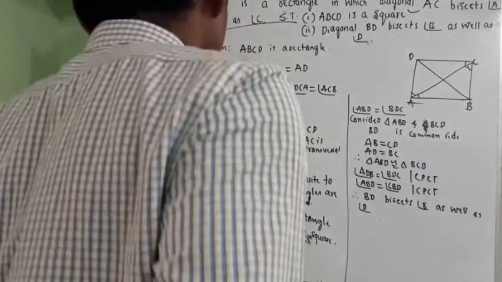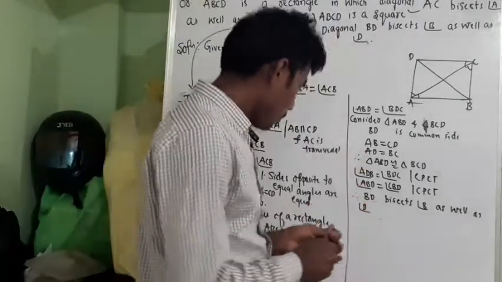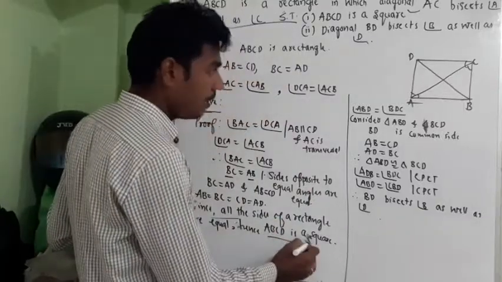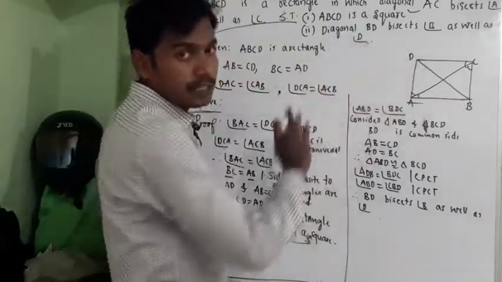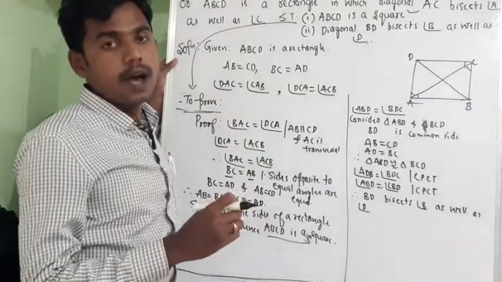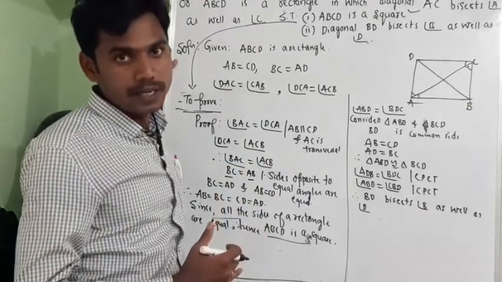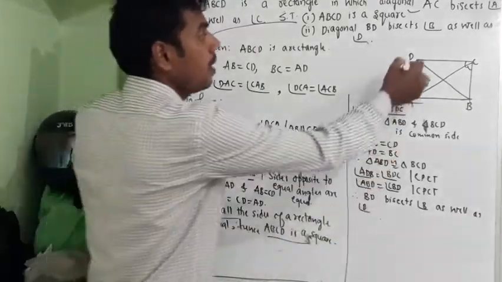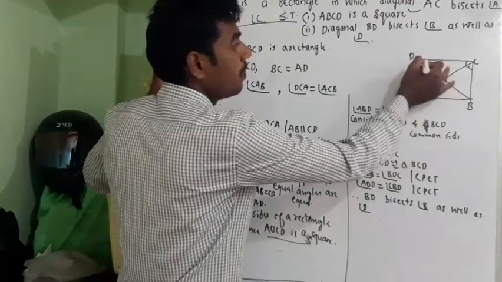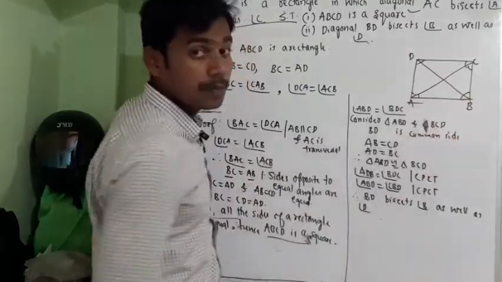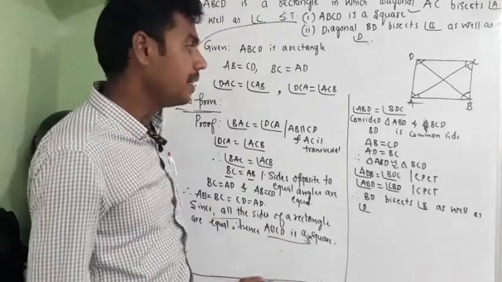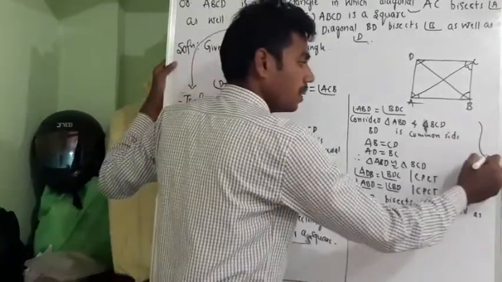One more point I want to convey. Since we have proved ABCD is a square, directly we can say, since ABCD is a square, diagonals of a square always bisect the opposite angles. Diagonals of a square will always bisect the opposite angle. This is the property of a square. You can directly write that, or else if you want to prove, you can prove in this way.